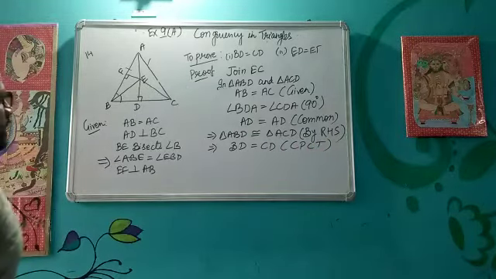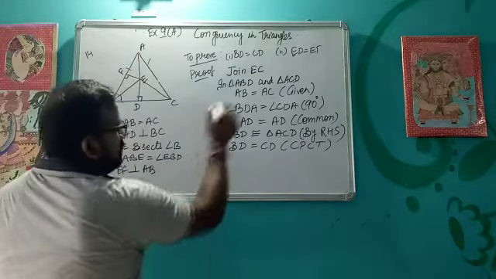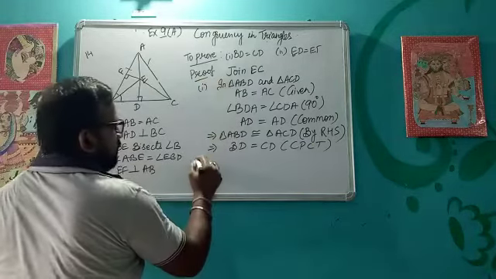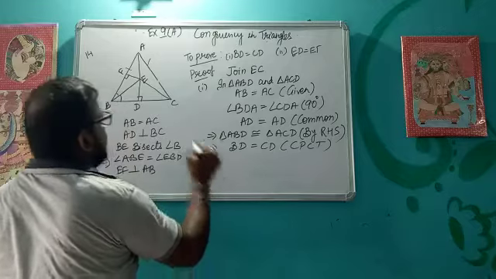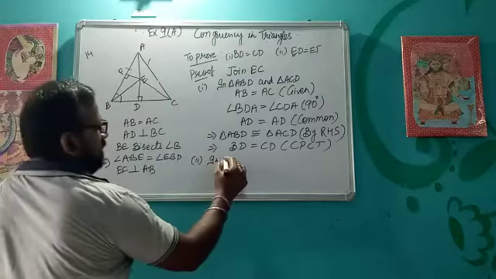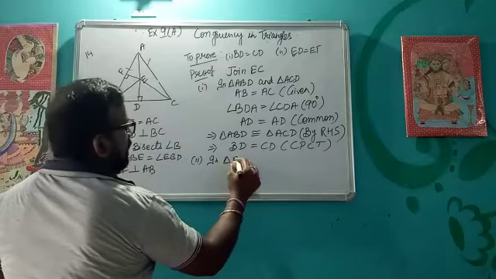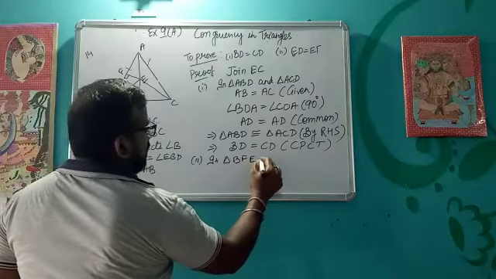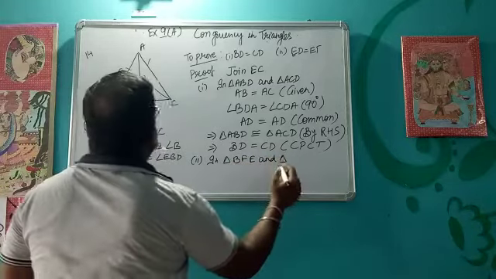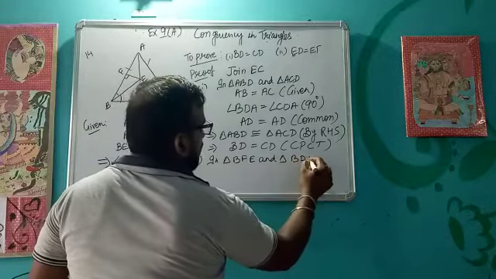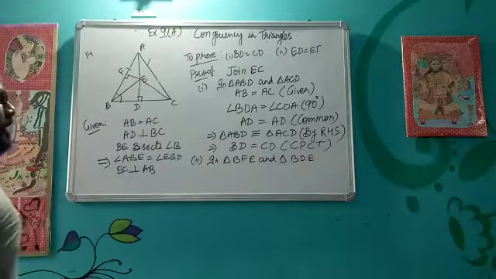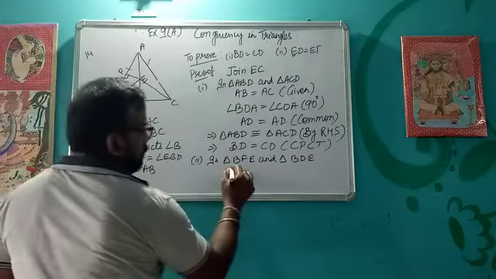Okay. Similarly, for this is our first part. For second part, what triangles can you take? We can take triangle BFE and triangle BDE. So when you take these two triangles, what do we know in this?